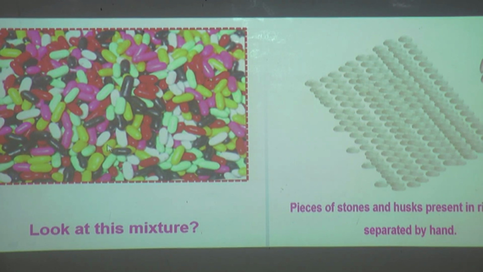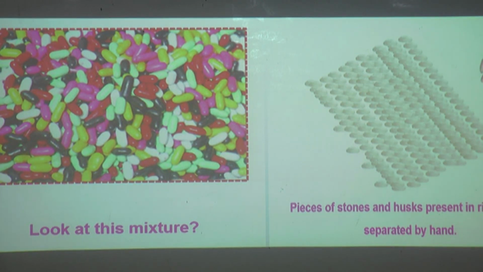When we remove the different colored substances, we get the different substances. So these are mixtures in the form of solid. It can be separated by a method called, which method, can you tell me? Yes, it's hand picking. Simply we use our hand to pick out the different colored tablets and put them in different bowls. This is the method called hand picking.